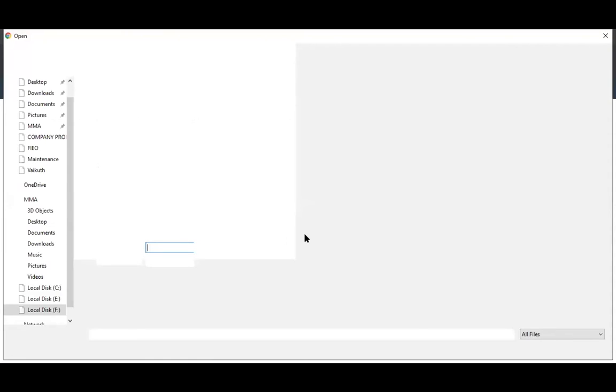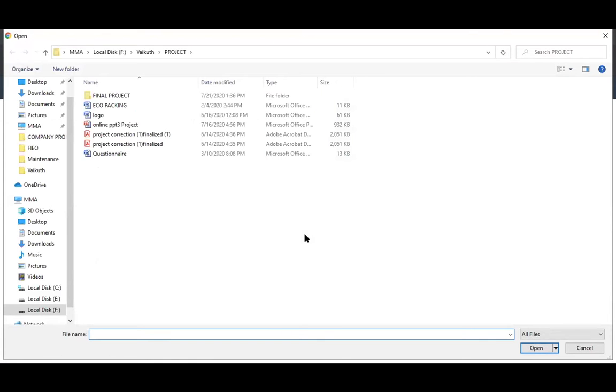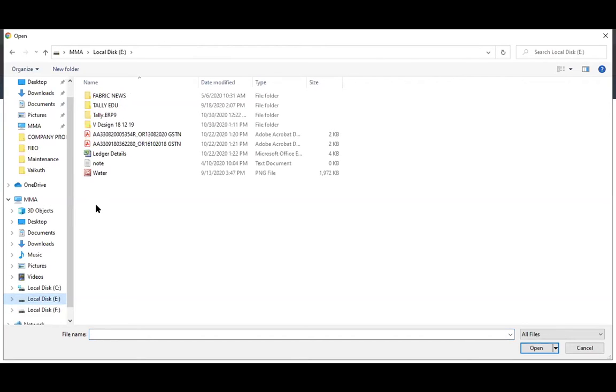So now can you see the path? I will show you the path one more time. Select the images which you want to upload. The image should be in JPG or PNG. The image format should be correct.